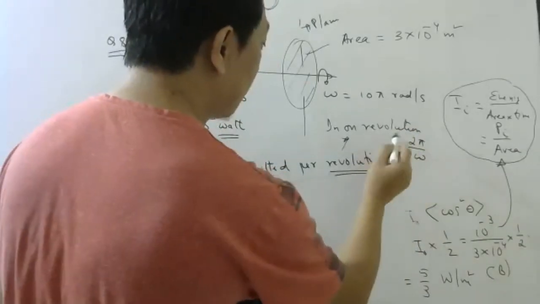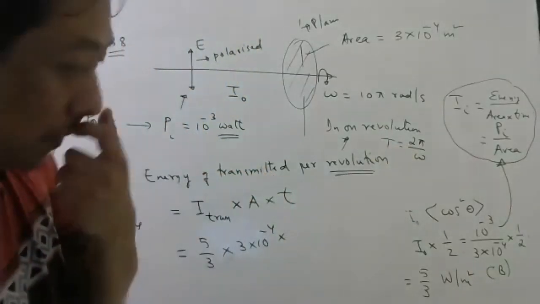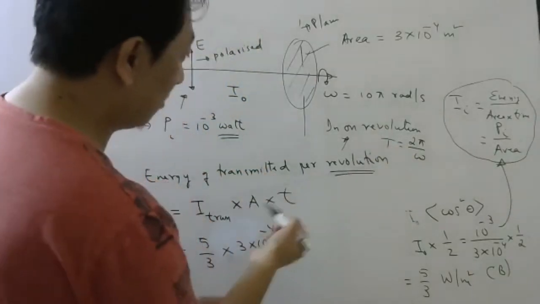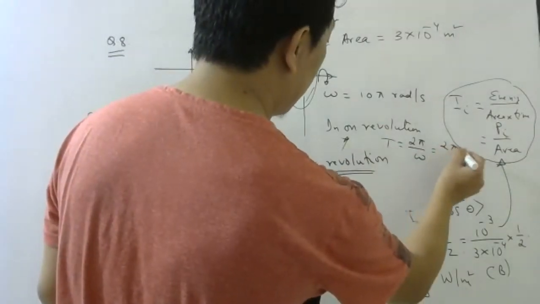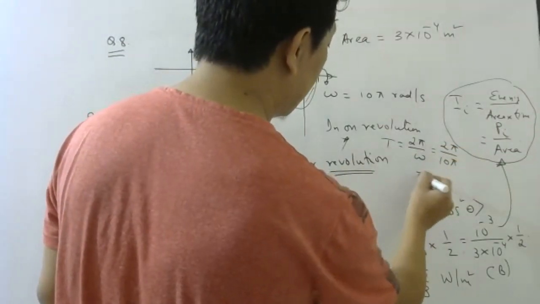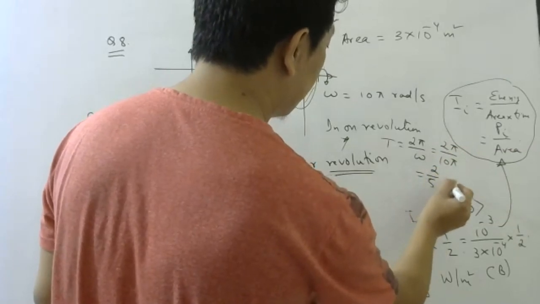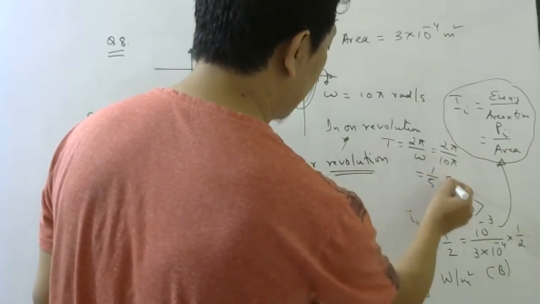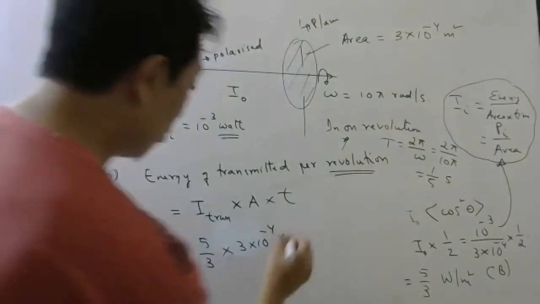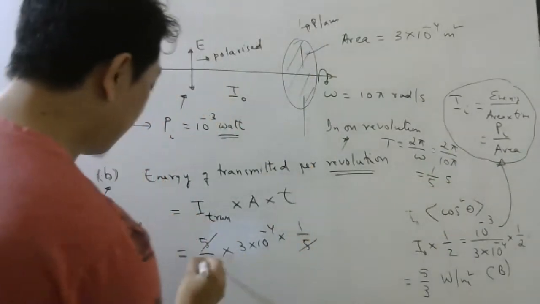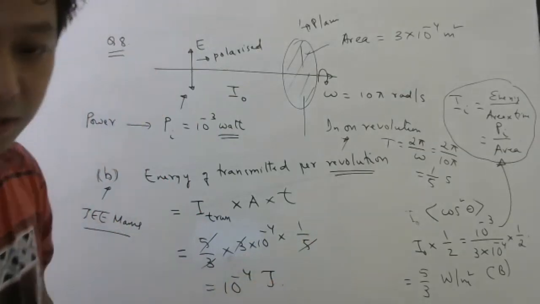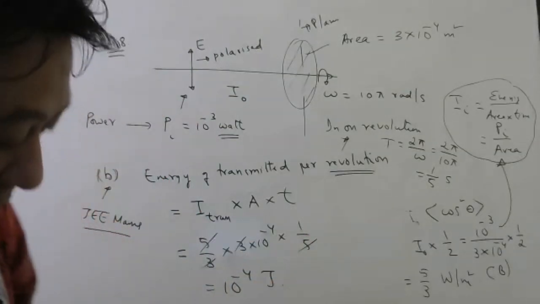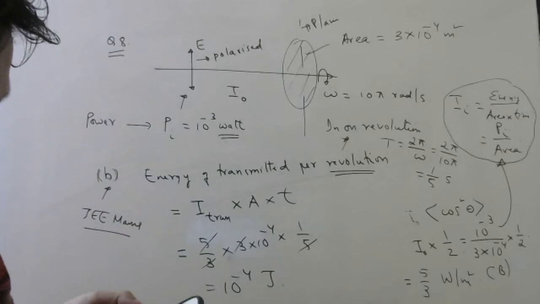That is the definition of time period, which is the time taken in this problem, because we took per revolution. So it will be 2 pi by 10 pi, which is 1/5 seconds. So the energy is 5.33 × 10 power minus 4 joules. So that much energy will be transmitted, which is option A.